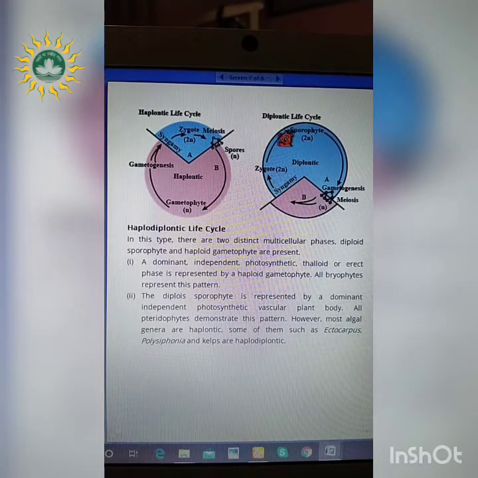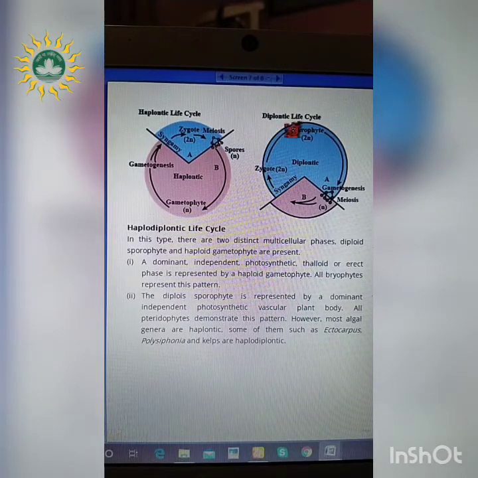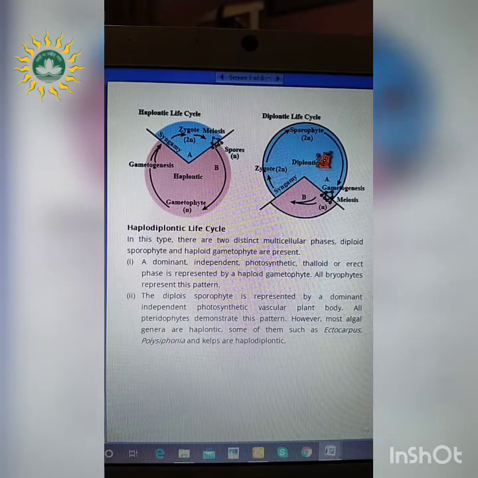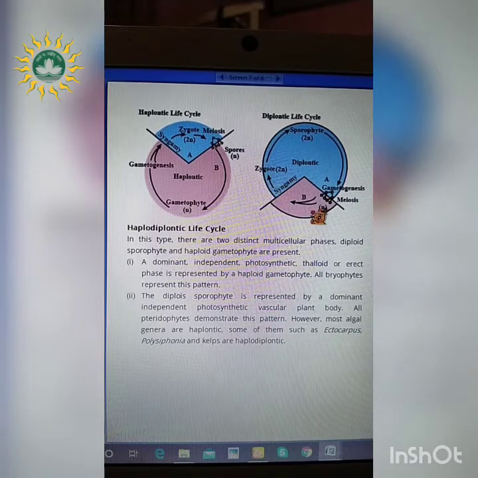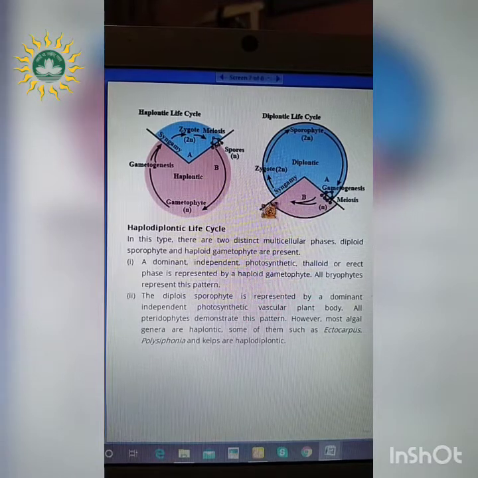Coming to the next life cycle, that is diplontic. Again, from the name you can consider that the diploid phase is more prominent. So in the diagram you can see the sporophytic plant body is 2N definitely. It undergoes meiosis and gametogenesis, and here the haploid phase is present. This phase is only haploid in nature, which again undergoes formation of the zygote which becomes 2N or diploid in nature.